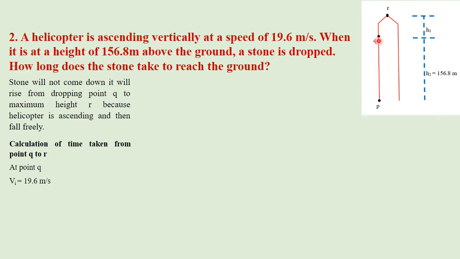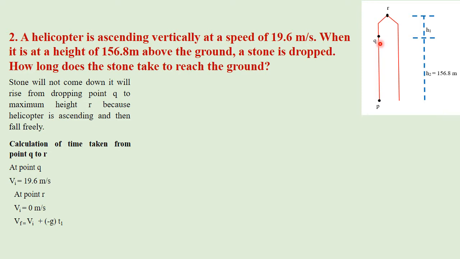At point Q, initial velocity is 19.6 meters per second. At point R, velocity is 0 meters per second because it is the highest point. Using the equation of motion, Vf equals Vi plus a t.